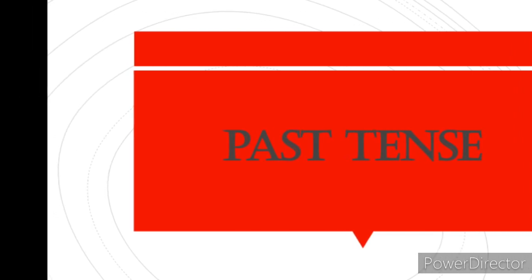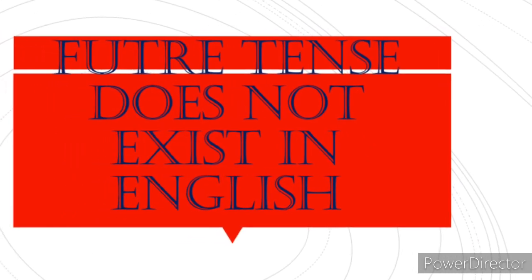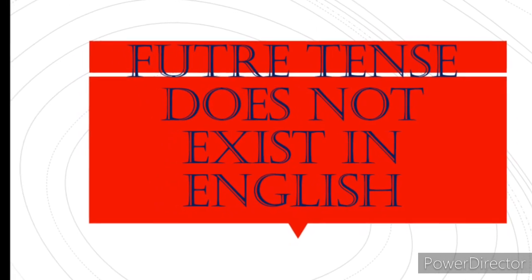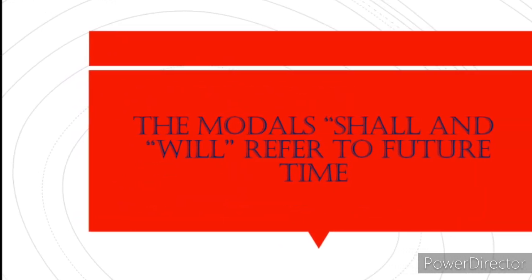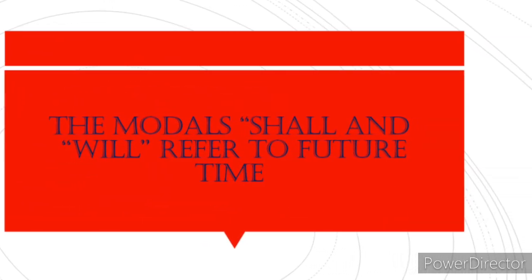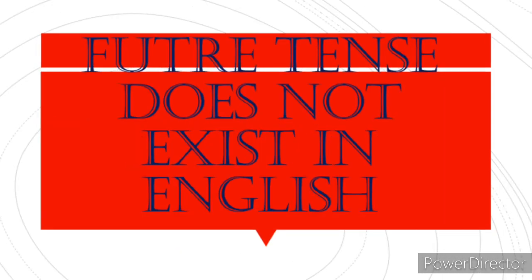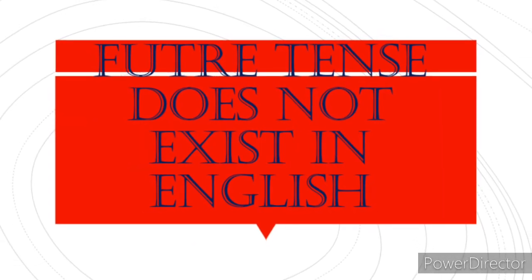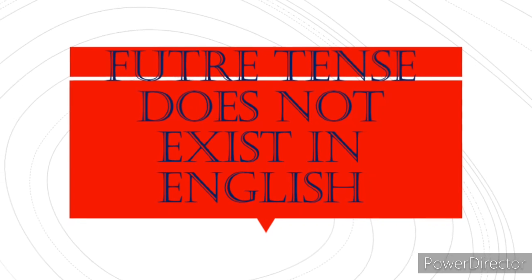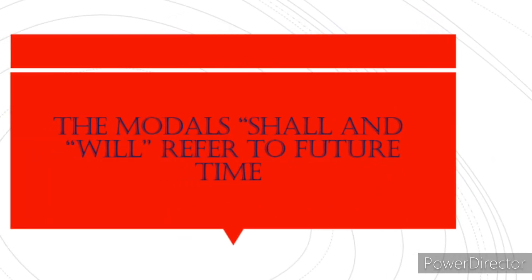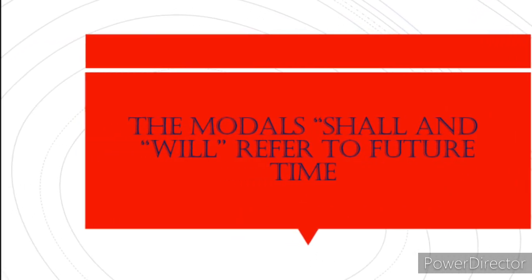The modals shall and will refer to future time in many sentences, but in form are in present tense and their past forms are should and would respectively. Let us take the examples. First example, he will go tomorrow. Its tense is present but time is future.